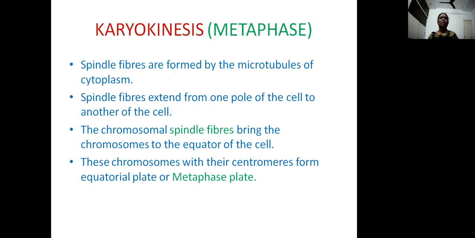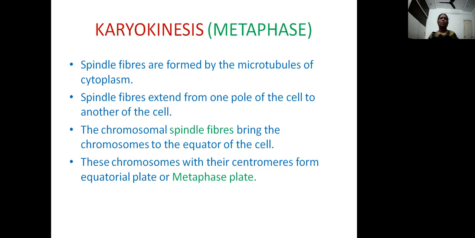In the karyokinesis, the second stage is metaphase, which is a very important phase, and the chromosomes at this stage can be studied very clearly. At this stage, the chromosomes become much more condensed, short and stout. So to study the chromosome, it is the best stage. During this phase, two important things are happening: one is the formation of spindle fibers and the metaphase plate.